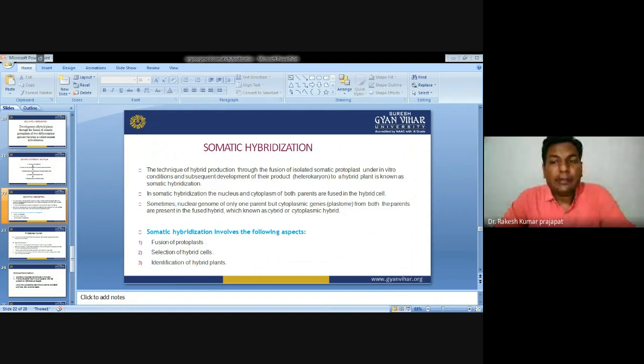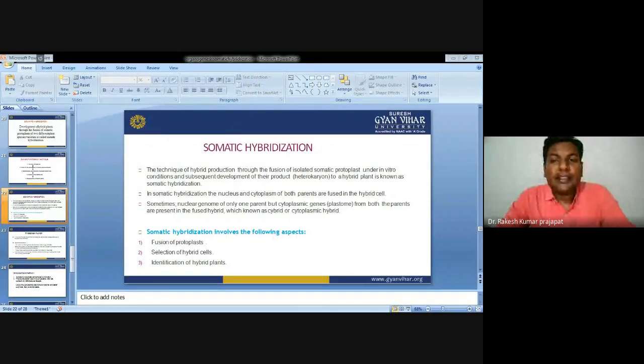But in case of asymmetric hybrid, there is fusion of parental nuclei, one or both deficient for one or more chromosomes. That is an asymmetric hybrid. In case of symmetric hybrids, the nucleus is fused from both the parents along with all sets of the chromosomes. But in case of asymmetric hybrid, it is fusion of one or both the parents with loss of one or more chromosome sets, with deficient chromosomes.